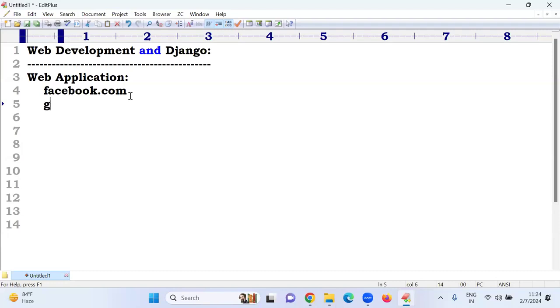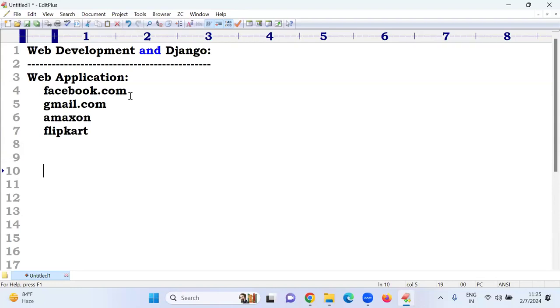Now, web application means those things you know already: Facebook.com, Gmail.com, Amazon, Flipkart. Everyone asks, sir, do you cover any real-time project? You go to any institute, not only Naresh, real-time projects, no one will cover. They tell just the heading only: we are handling a real-time project, one bank application, one HMS application. All are dummy projects only. But what I'm telling is, I will tell multiple applications.